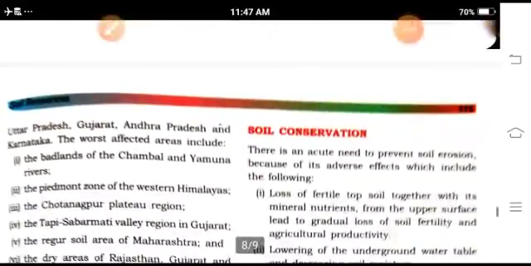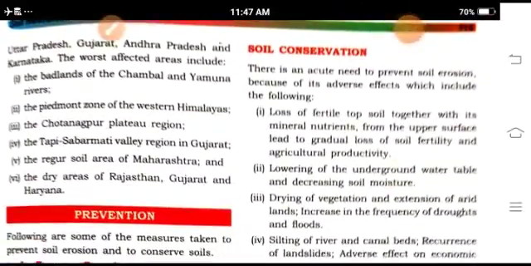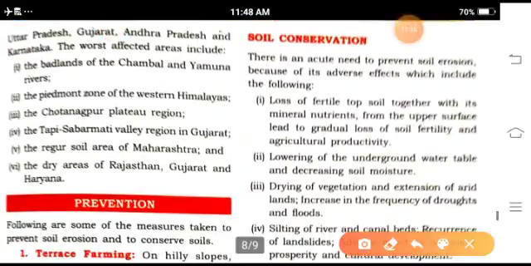Now, how do we conserve the soil? It is an important point. Loss of fertile topsoil together with its mineral nutrients from the upper surface leads to gradual loss of soil fertility and agricultural productivity. Soil conservation needs more and more planting of trees.